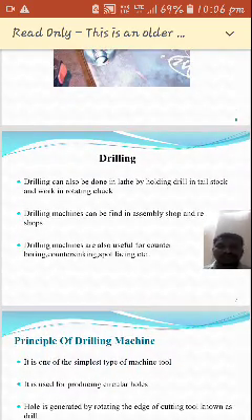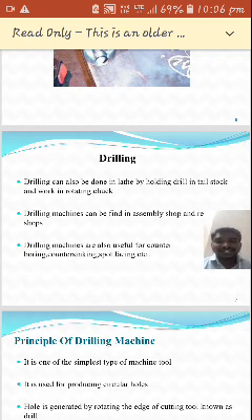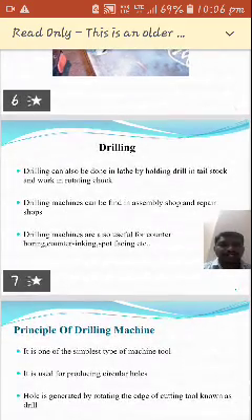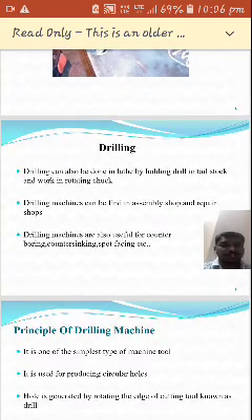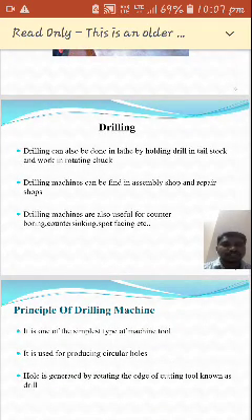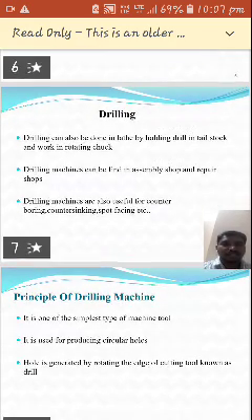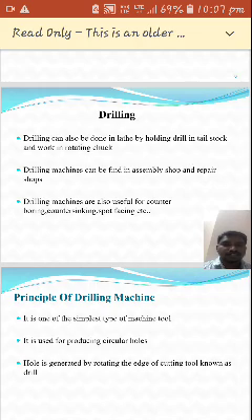Now coming to our topic, drilling. Drilling can also be done in a lathe machine by holding the drill in the tailstock and the work in a rotating chuck. So, not only can you produce holes by using a drilling machine, this drilling operation can also be performed by other machines. That machine is called the lathe. By using the lathe also you can produce holes.